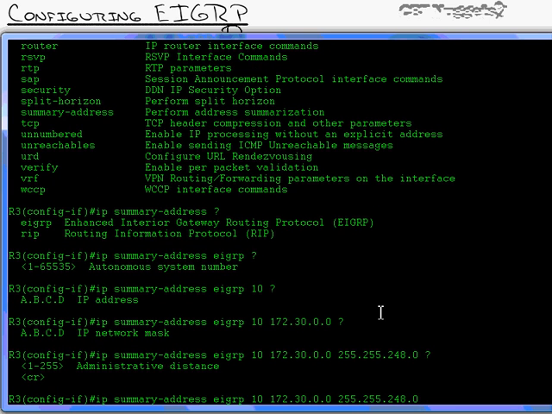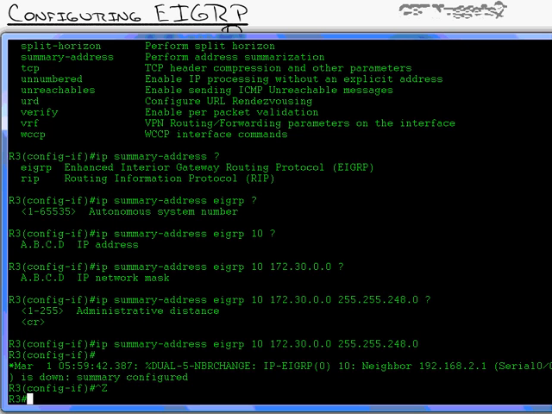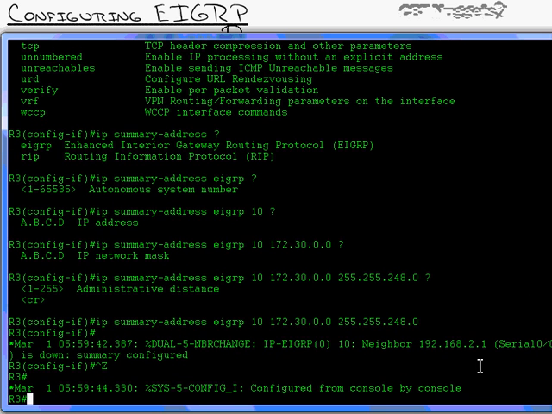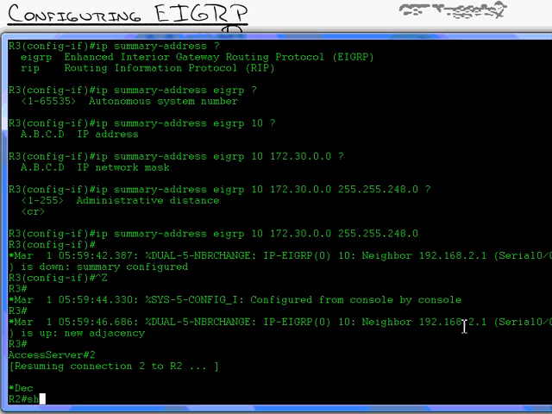And if you want, you can tune the administrative distance, which is the believability of that summary route. I don't need to do that. So I'll hit enter. And now it's going to create this neighbor change. It kind of downs the neighbor and comes back up and says a new summary is configured, new adjacency is brought up. I'm going to go over to router 2 now and do a show IP route.